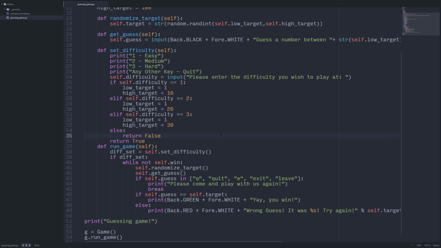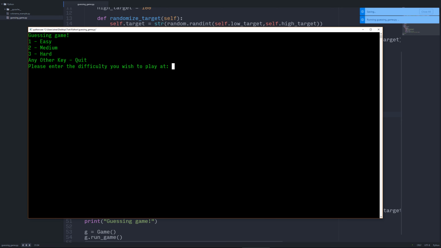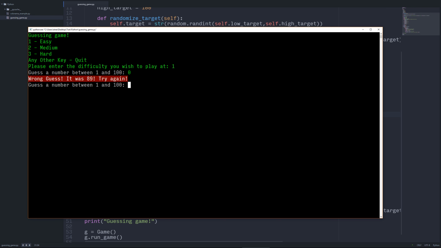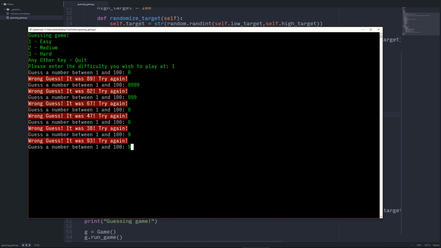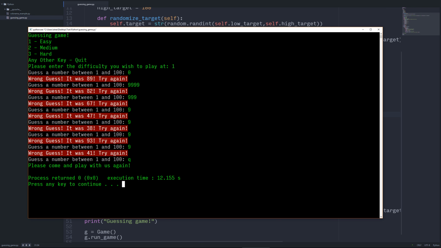Well, what we're doing here is on our inputs, all of our inputs are strings, and so we're comparing against numbers. So we just got to stringify our numeric values there. So let's go ahead and put a 1 down. Oh, we're going between 1 and 100 here, guys. So let's try 0. No, whatever. You get the idea.